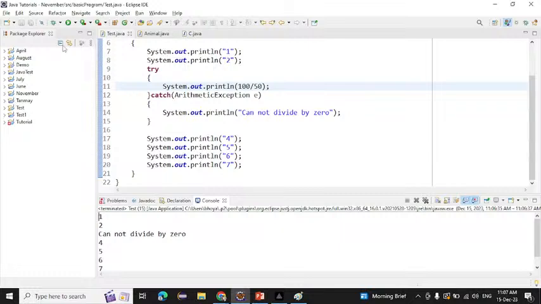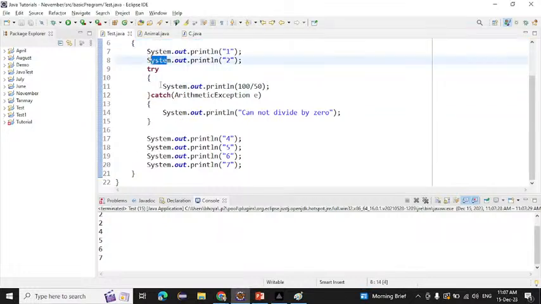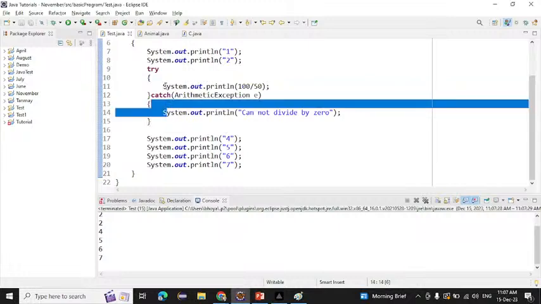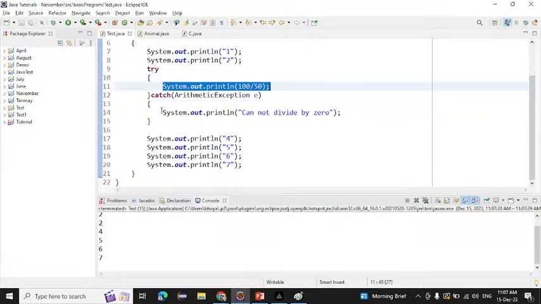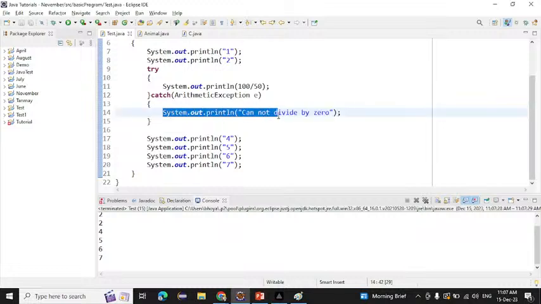If I run this one, see, 1 2 2, then 4 5 6 7 it is printing. Why is it not printing the catch block? It will print 1 first, then 2, then it will see this line, 100 divided by 50. It is not creating any exception, right? 100 divided by 50 means we directly get 2 on the console. So it will print 2 on the console. It will come to the catch block only when we have an exception in this risky code. Otherwise it will not come to the catch block. And after that it will print 4 5 6 7.